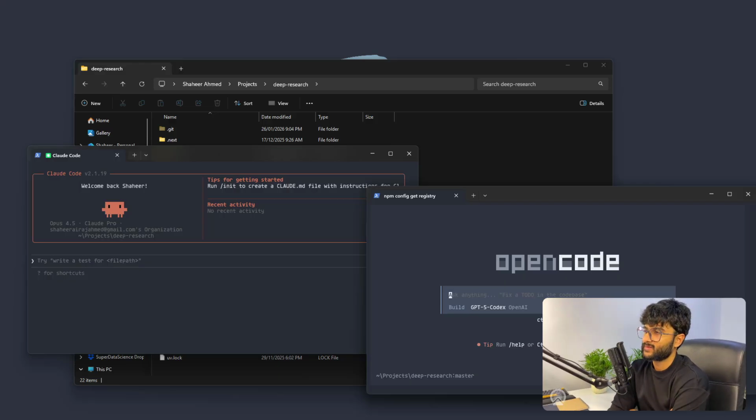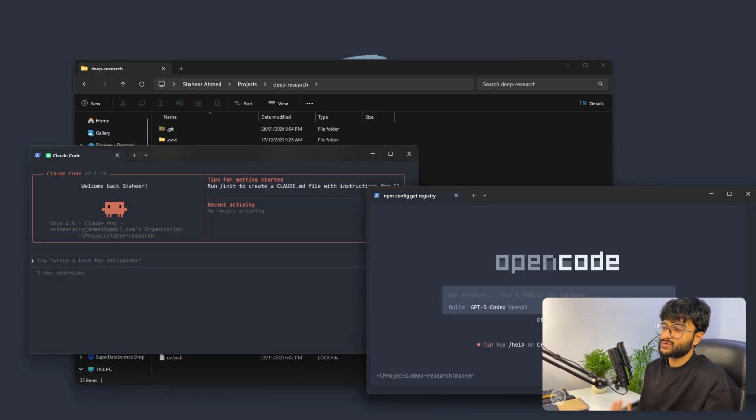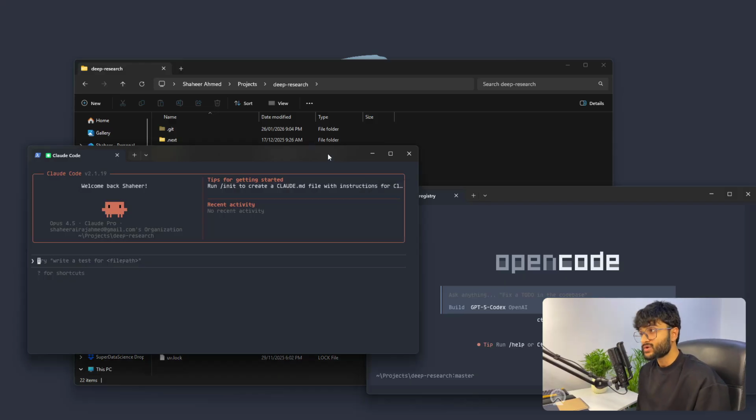So I really like OpenCode. I really do. But if I cannot use the $20 subscription from my Claude Code subscription on OpenCode, it just defeats the purpose. Then I cannot use these AI agents to that extent anymore. I'm forced to go back to Claude Code.